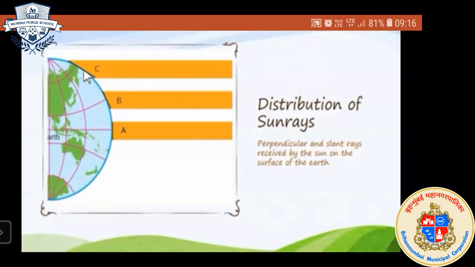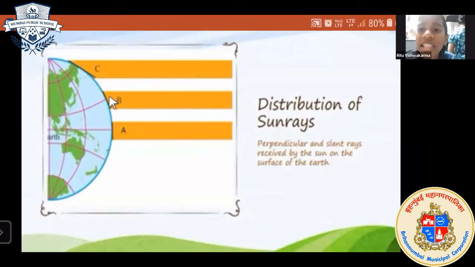Okay, next question: which region shows more length between the sun and the earth surface? Listen, you have to answer that. Which region shows more length? More length means more distance between the earth surface and the sun. Answer me, children.